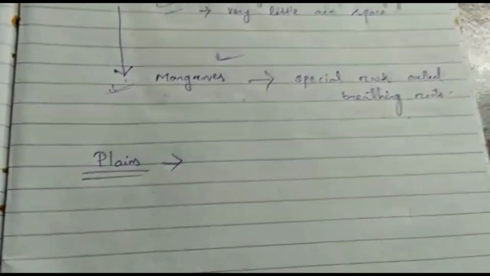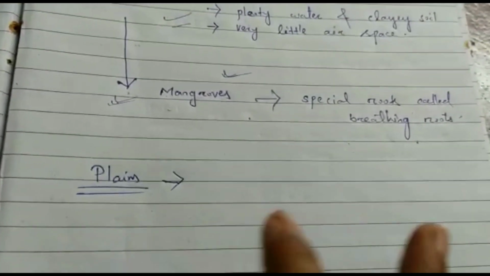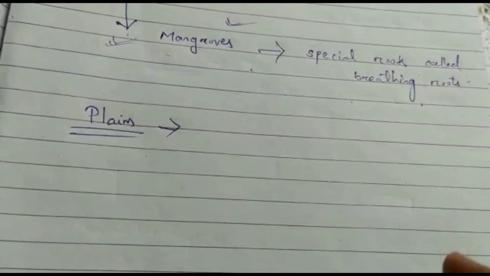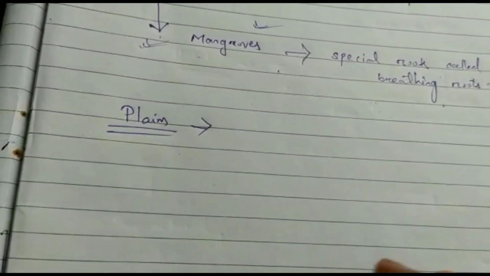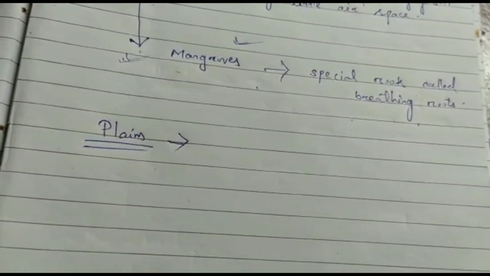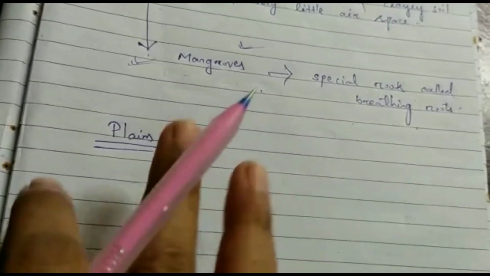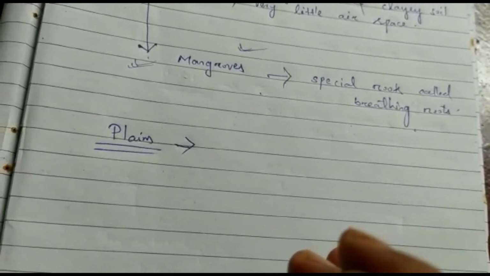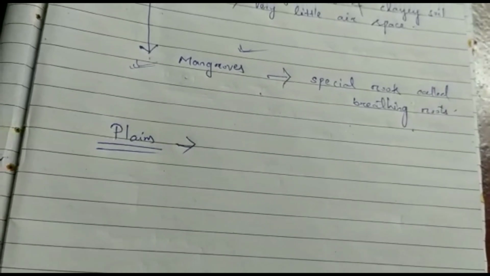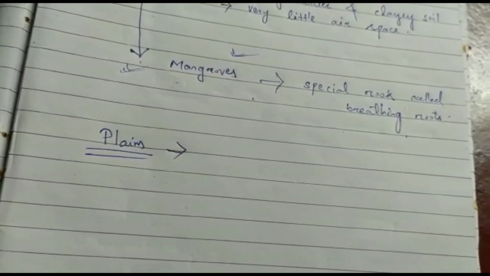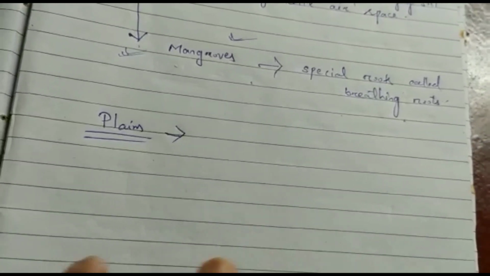So plains are the areas where the climate is moderate. That means they don't have too much hot or too much cold. Their rainfall is also sufficient, so plants are growing there in large amount. So these plains areas have a moderate climate, that is neither too hot nor too cold, and sufficient rainfall. So trees like peepal, banyan, mango are growing in the plain areas.